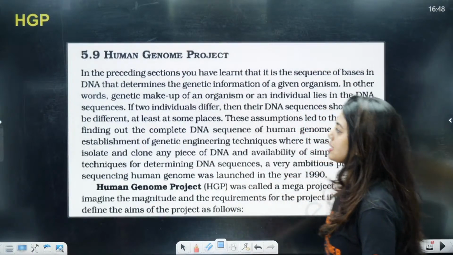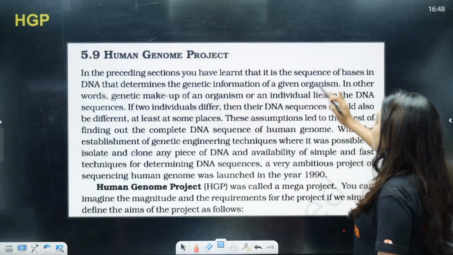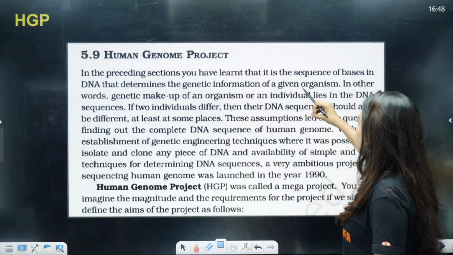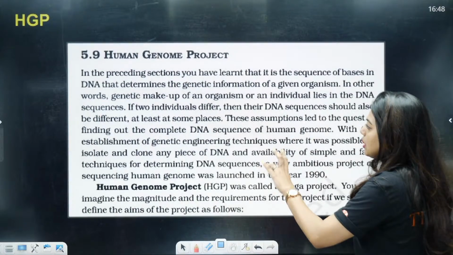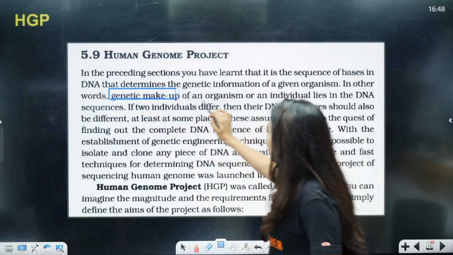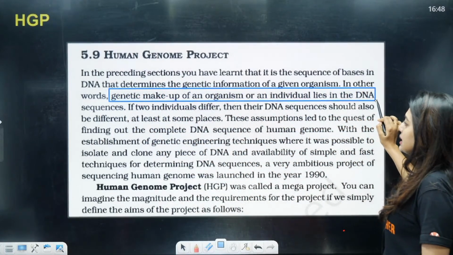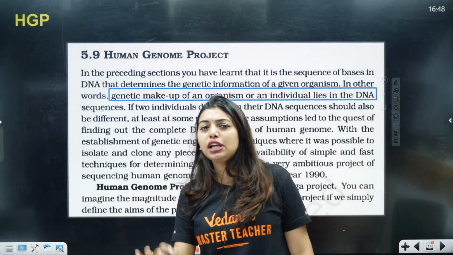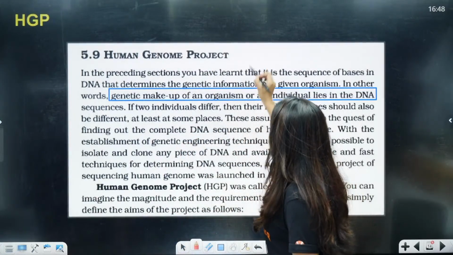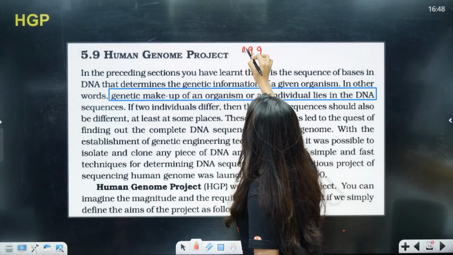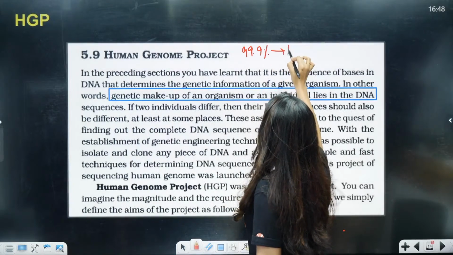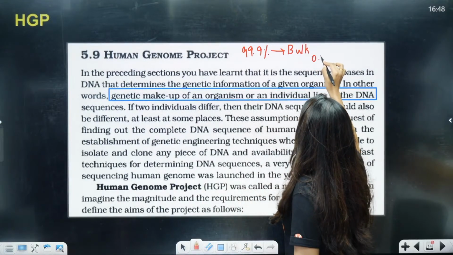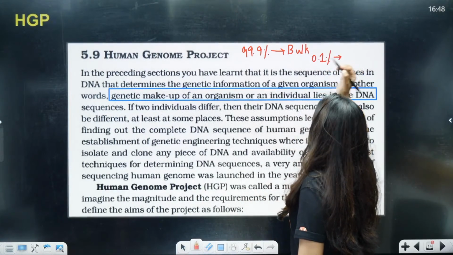Is it clear? Yes. Now, in the preceding sections, you have learned that it is the sequence of bases in the DNA that determines the genetic information of a given organism. In other words, the genetic makeup of an organism or an individual lies in the DNA sequence. Agreed, all of you? I have told this before also. 99.9% of all our DNA is the same, which is called the bulk DNA. Then ma'am, what is different? That 0.1% is making you and me so different.